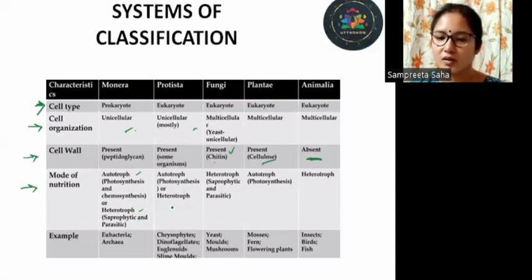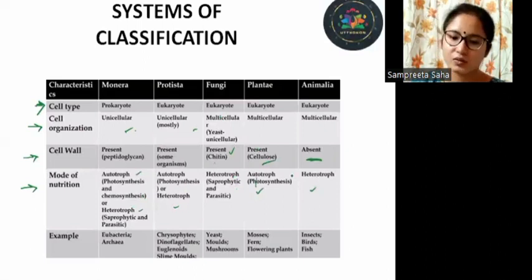Next, we have protists. Protists can be autotroph or heterotroph both. Fungi are always heterotrophic. They can be parasitic or saprophytic. Plantae are always autotrophic. And lastly, Animalia are always heterotrophic.